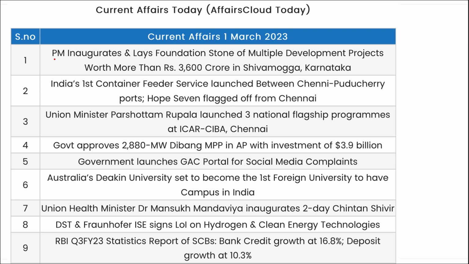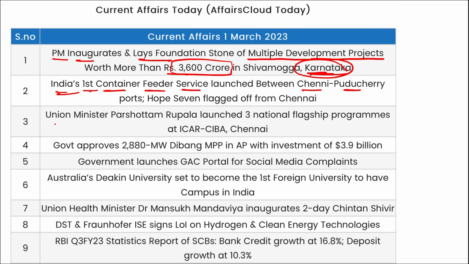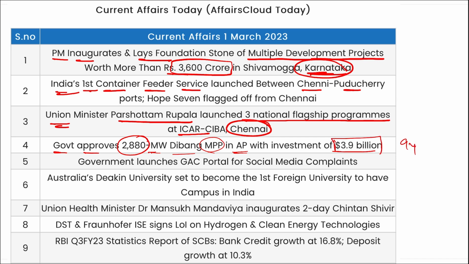Now let's go for a quick revision. PM inaugurated and laid the foundation stone of multiple development projects worth more than 3600 crore rupees in Shivamogga in Karnataka. India's first container feeder service has been launched between Chennai and Puducherry ports. Union Minister Purushottam Rupala has launched three national flagship programs at ICAR in Chennai. Government has approved the 2,880 megawatt Dibang MPP in Arunachal Pradesh with an investment of $3.9 billion and it will take 9 years to complete. Government has launched the GSC portal for social media compliance.